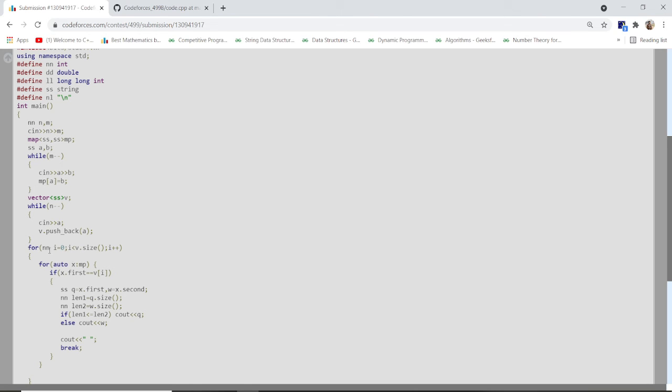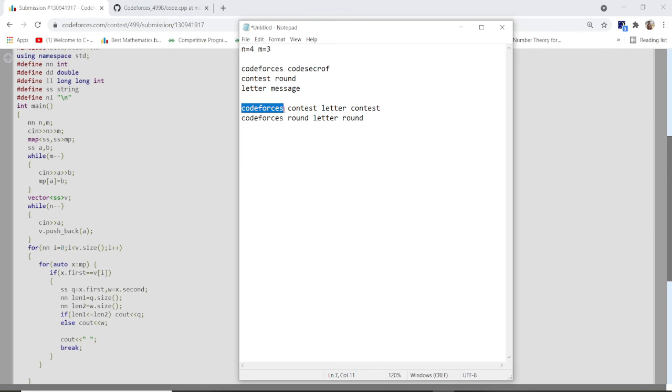After that, I check the lecturer's words through the map. x.first equal vi. What does that mean? Here we take codeforces. According to my code, the first language is the first element of the map. If I take codeforces, I match it with all of these words, and if I find codeforces matching, then I take the length of the first and the length of the second, that is, the length of codeforces and the length of codesecrof. After that, I compare them. If the length of the first language is less than or equal to the second, then I simply print the first language, otherwise I print the second language.